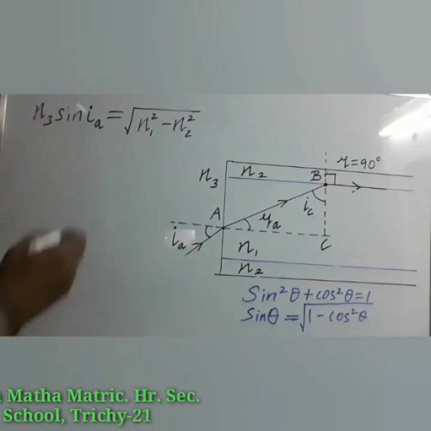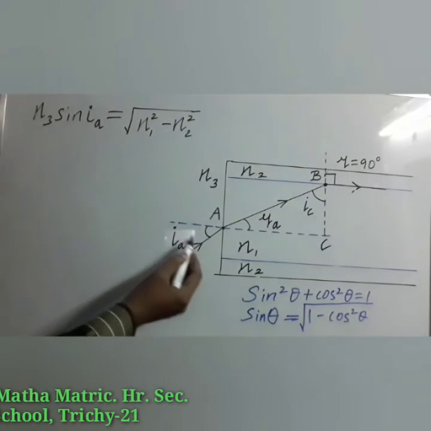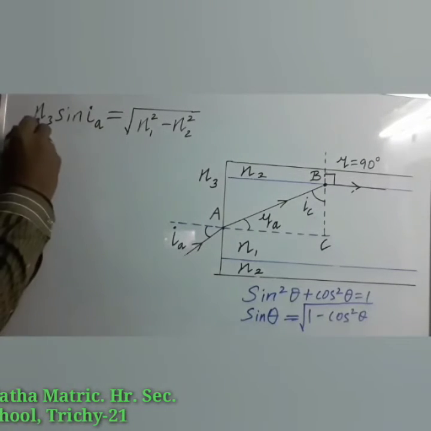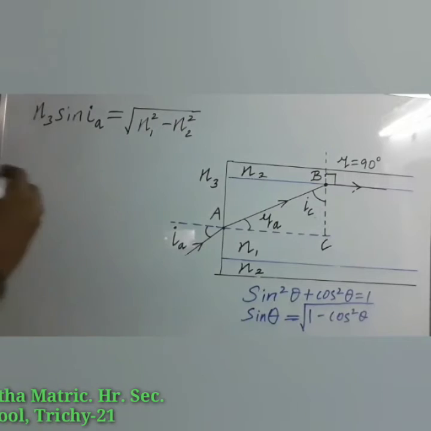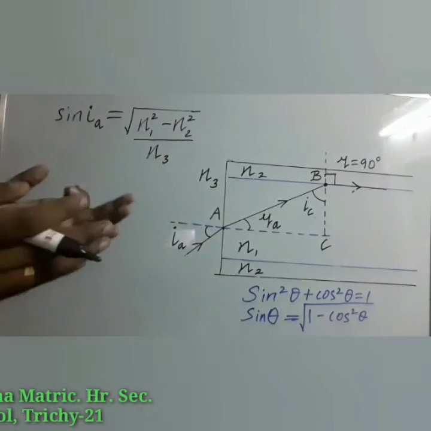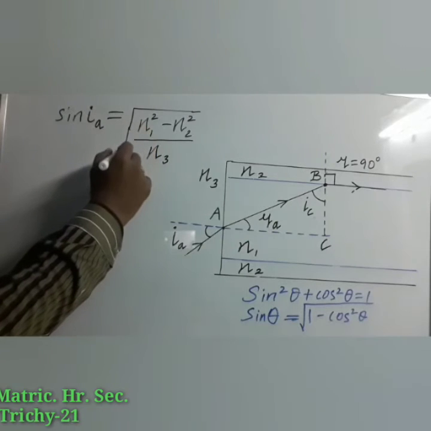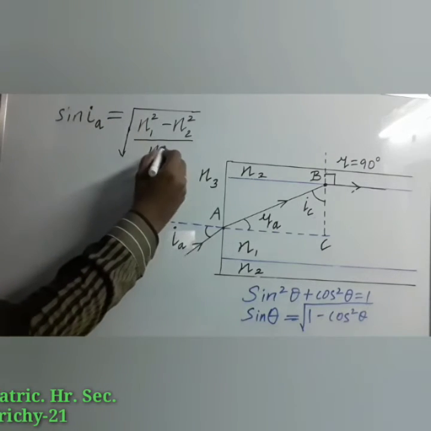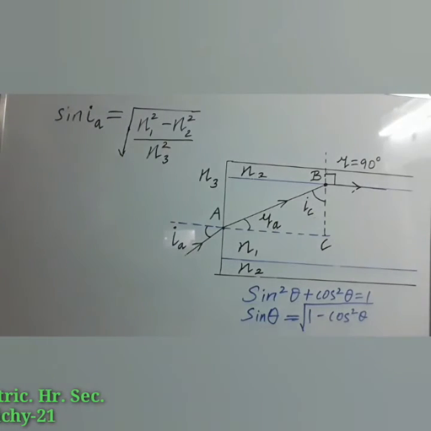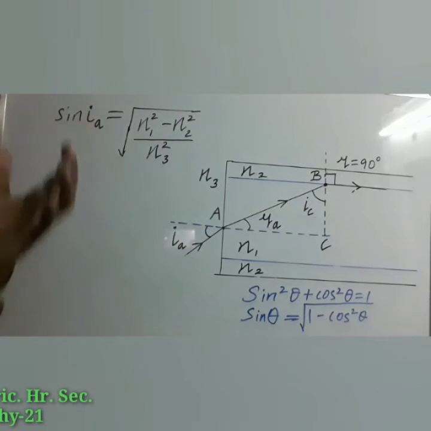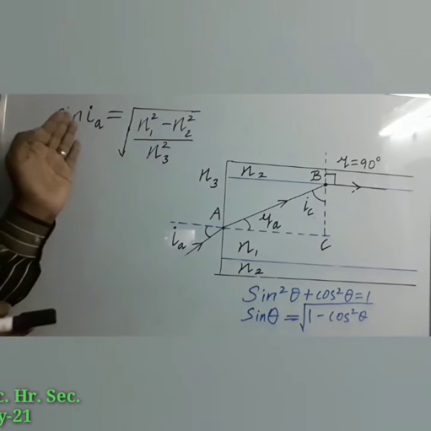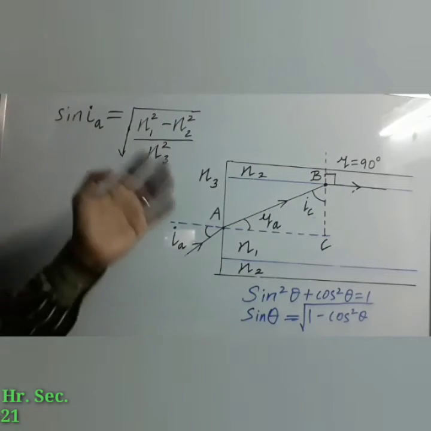To find the value of IA, that is the acceptance angle, you can take that n3 to the right side. This n3 also can be taken inside the square root, but only one change you have to make: n3 square has to be there. Easily you can find the value of IA. So sin can be taken to the right side.